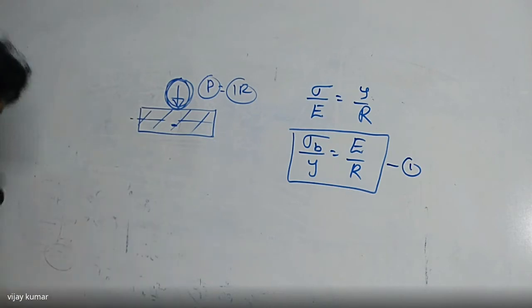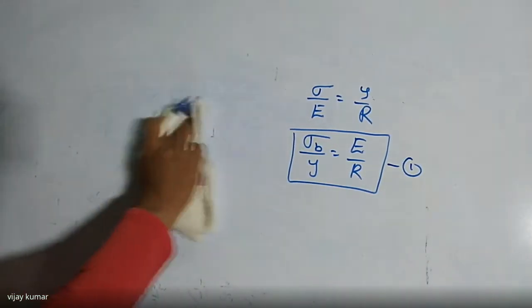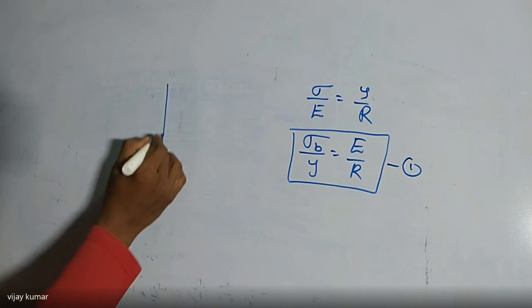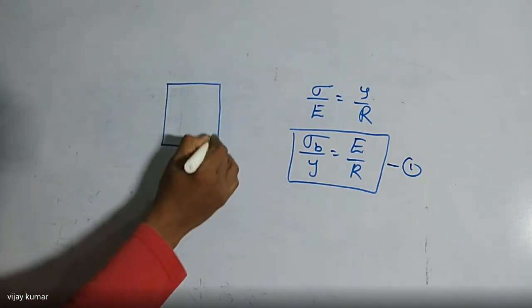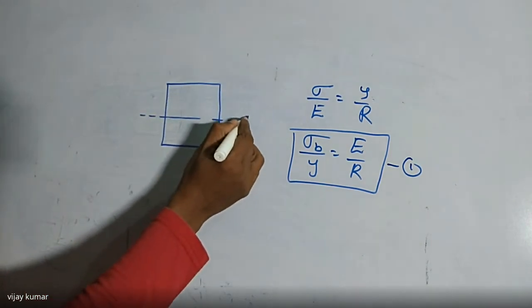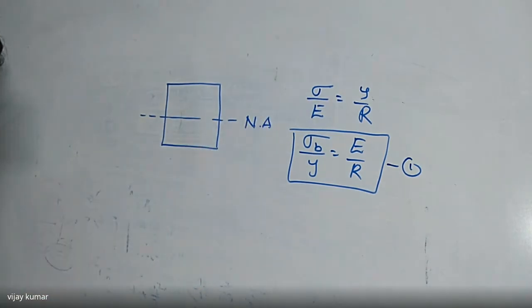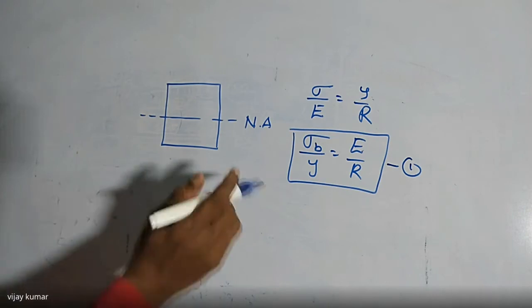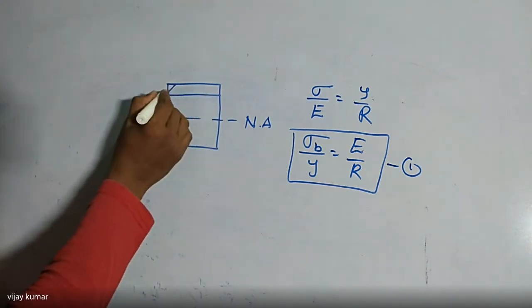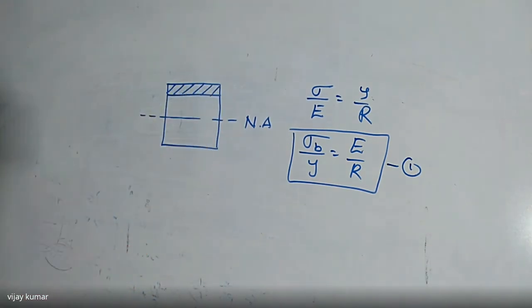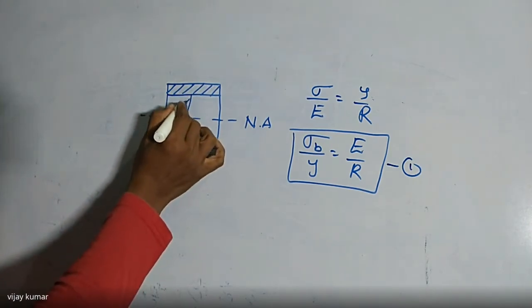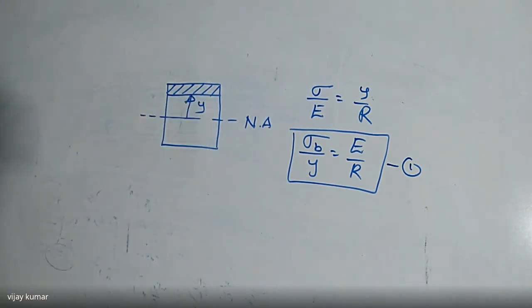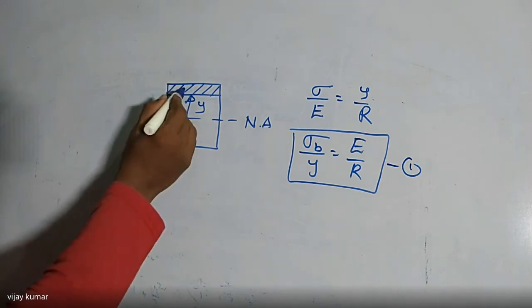So I'm going to take one cross section of the beam. This is the neutral axis. Listen carefully. Bending stress in a beam is a very simple concept. I am going to take a small layer on this cross section of the beam, which is at a distance Y from the neutral axis. Y is always the distance of any layer from the neutral axis. That is the meaning of Y. Listen carefully. So this is the elemental area.